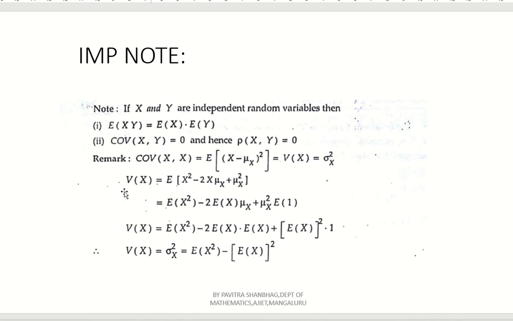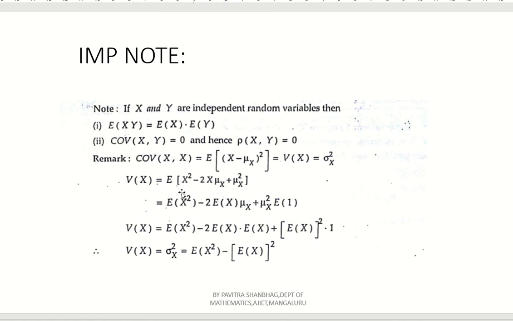Correlation. Now covariance of x comma x, what will you get? Instead of y, here x comma x is nothing but sigma x square, or what is variance of x? Variance of x is nothing but, you can just expand this, E of x minus mu x whole square. If you expand a minus b whole square, what will you get? A square minus 2ab plus b square, right?